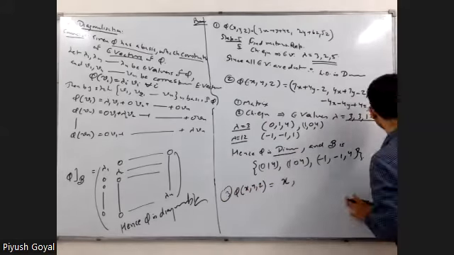So this will be of the form x plus y, and only y, and 2z.